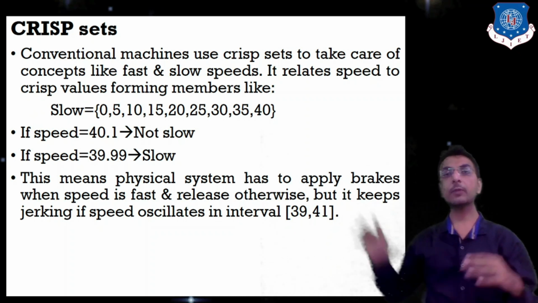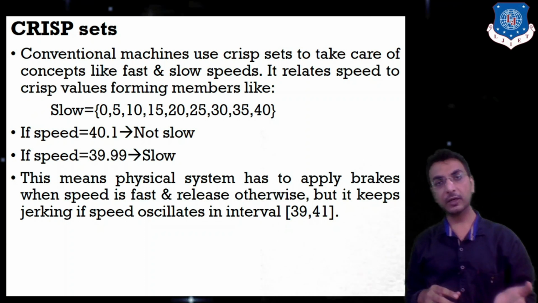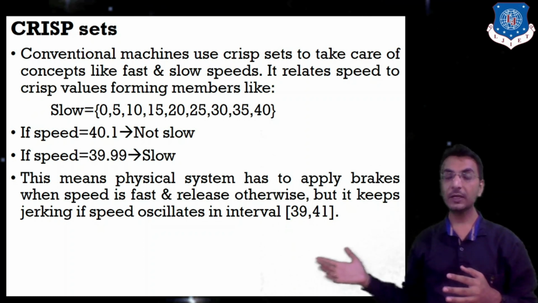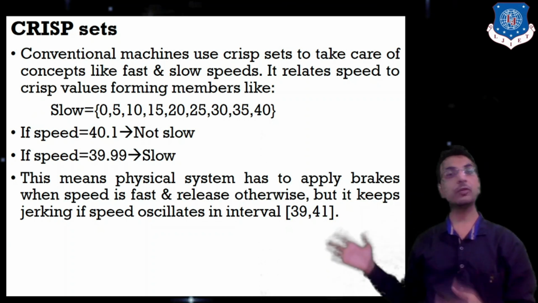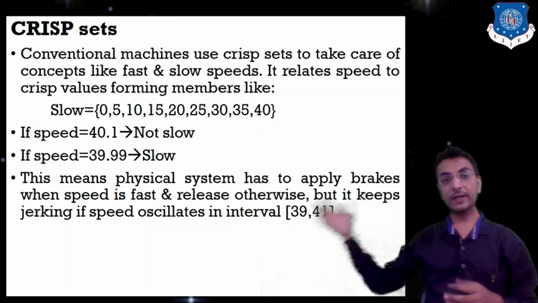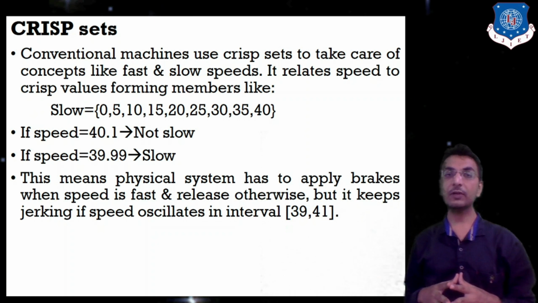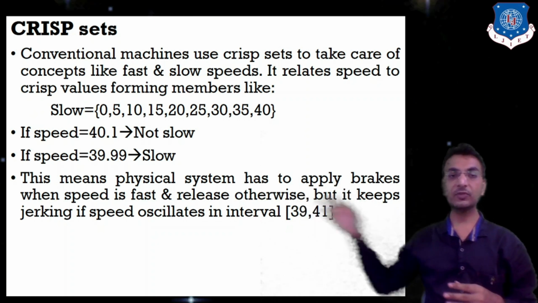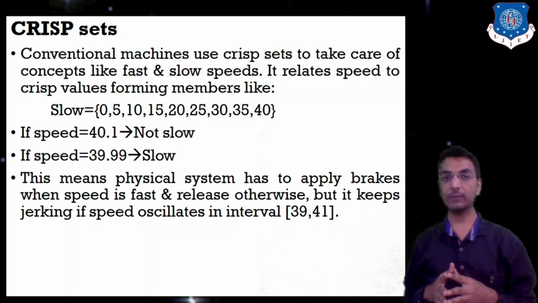That means from these given numeric values, we can say we have to apply brakes if speed is greater than 40, and if it is less than or equal to 40, then we don't need to apply brakes because the speed was slow. So we have to apply the brake when the speed is fast and release otherwise, but it keeps jerking if speed oscillates in the interval 39 to 41.